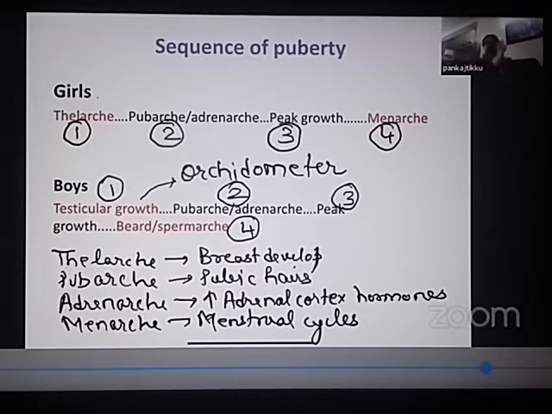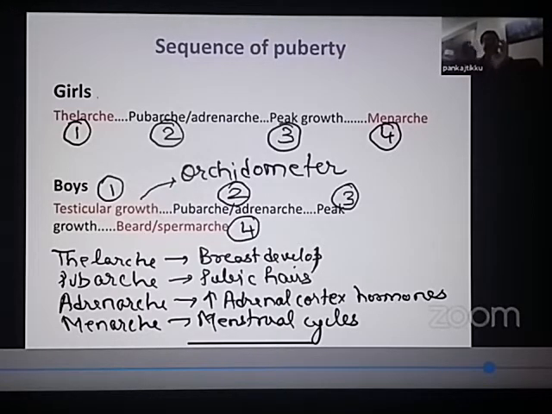So I hope till here everything is crystal clear to you. I started by telling you the difference between growth and development. Growth is increase in the size, while development is acquiring milestones. So in a child, both growth and development should be normal.